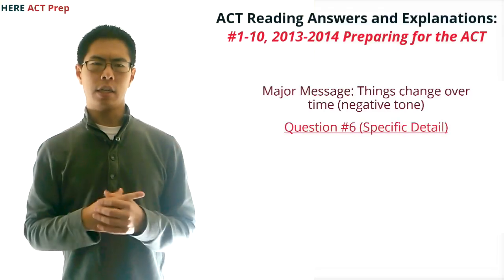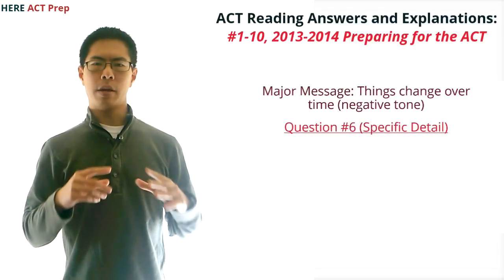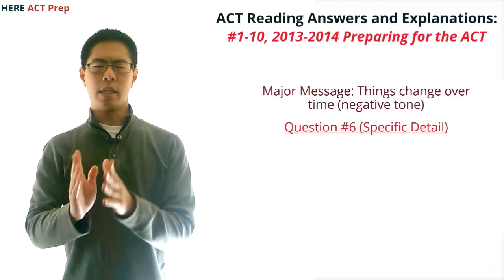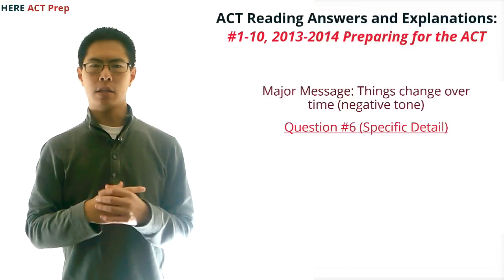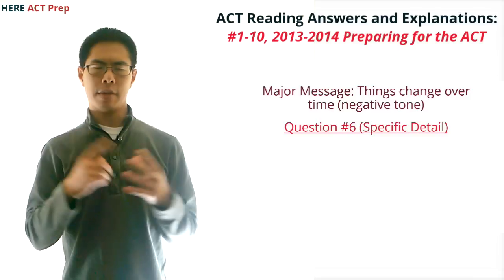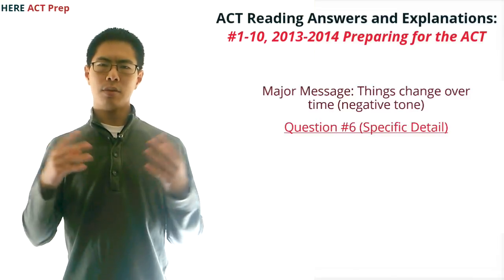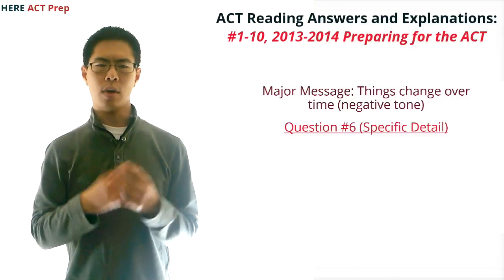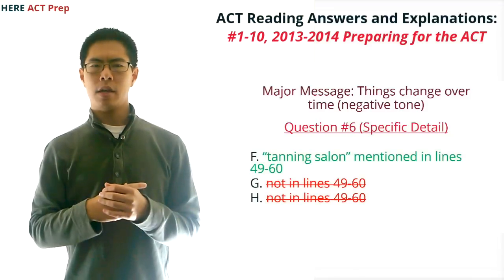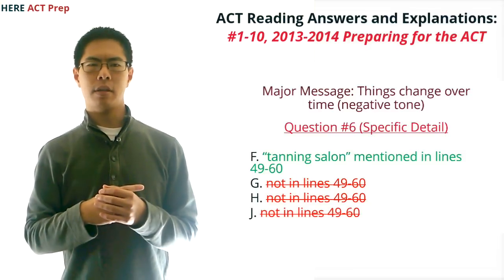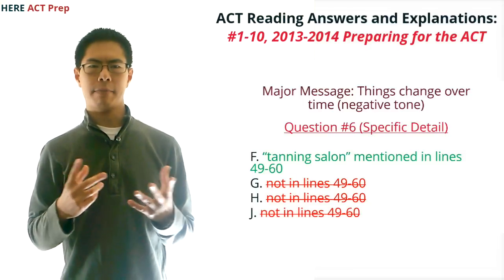This is a specific detail question. Hopefully we remember that the paragraph from lines 30 through 48 is about memories, and the paragraph from lines 49 through 60 is about the present, so we know to look in that second paragraph. And in this paragraph, we see that the new businesses in town are the 1-hour photo, the tanning salon, the pizza parlor, and the gambling casino. The only one of these that's a choice is F, the tanning salon, so we pick F.